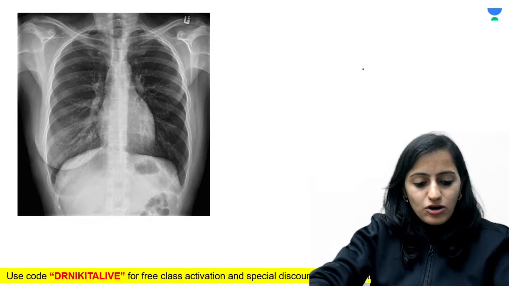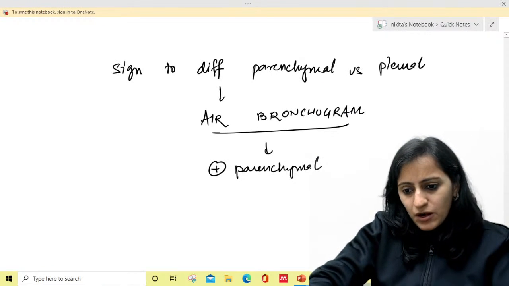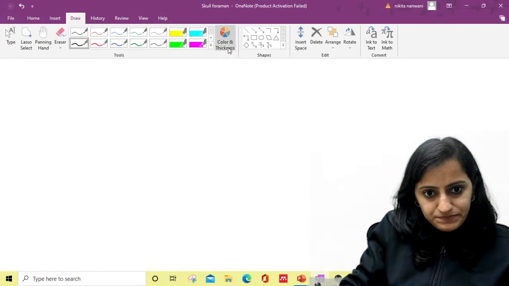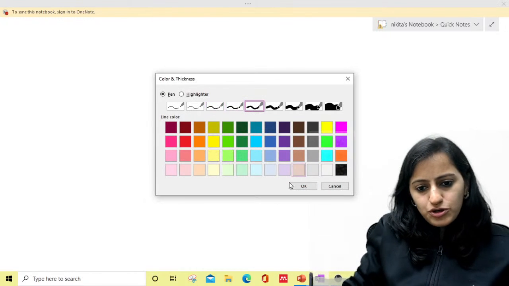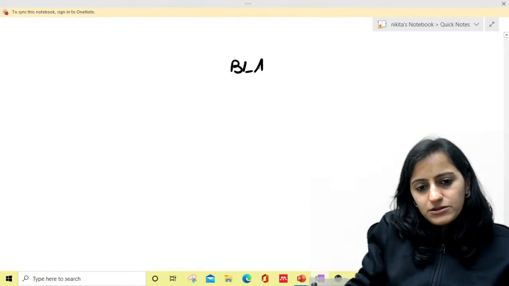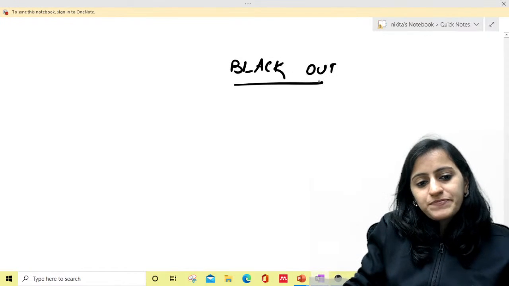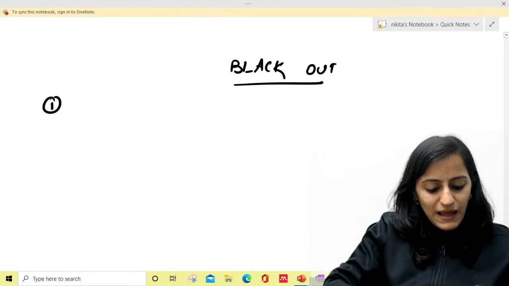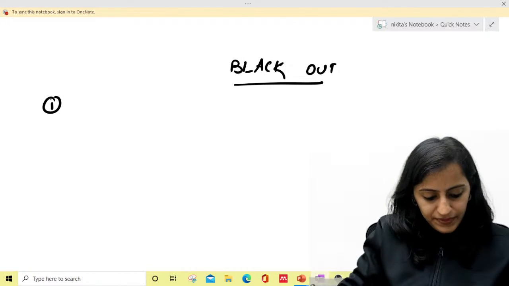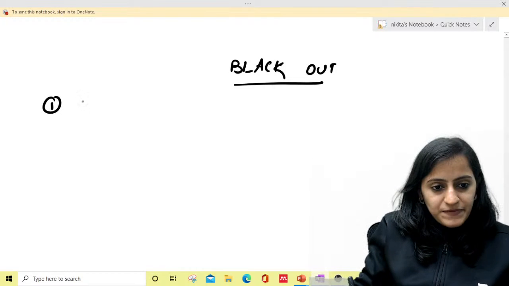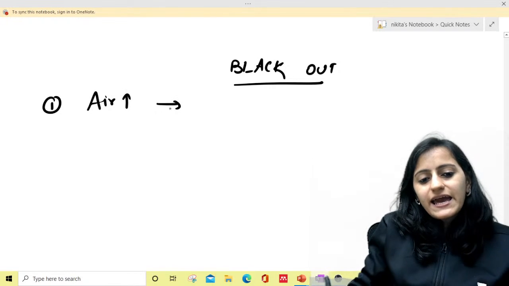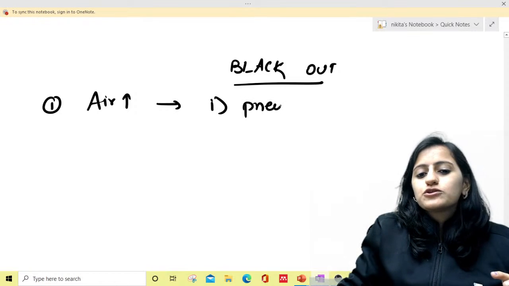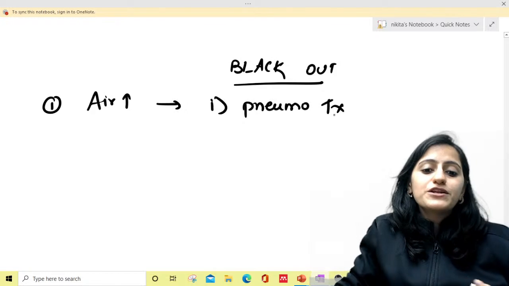So to understand the causes of blackout hemithorax, what do we need to know? Coming back to the basic concepts in radiology, okay? So what we need to know is, for blackout hemithorax, what looks black on X-ray or CT? Air, right? It is air. So whenever you will have increased air, that will give blackout. When will you have increased air? It could be pneumothorax, right? It could be pneumothorax.